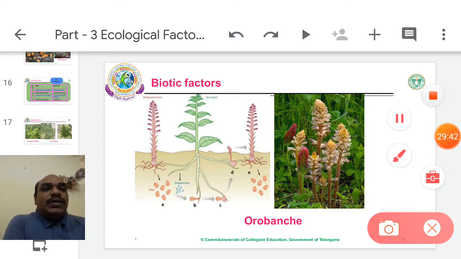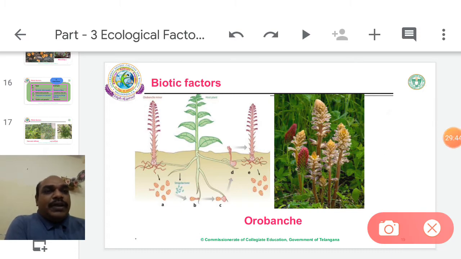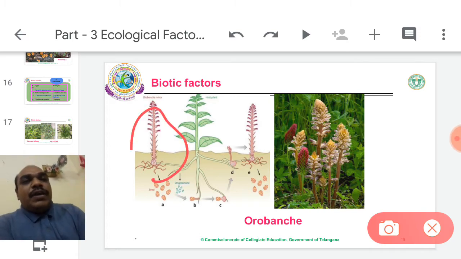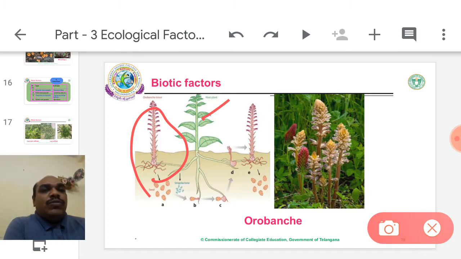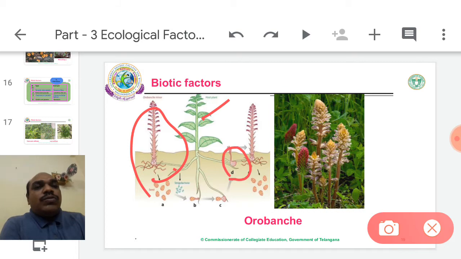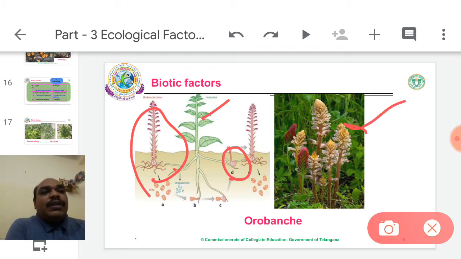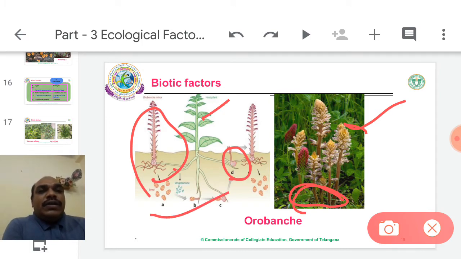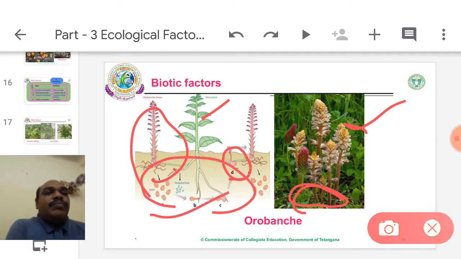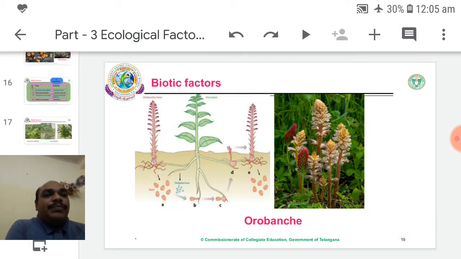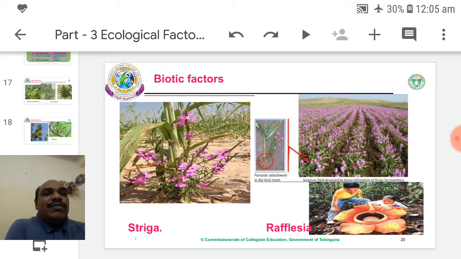Now Orobanche. Orobanche is a complete root parasite. This is Orobanche, growing on the root of another host plant. The bottom region is not visible in this picture, so I took one more diagram for Orobanche. Next are Striga and Rafflesia.